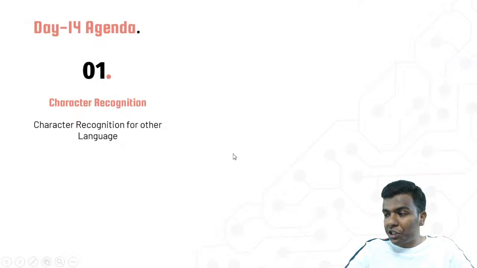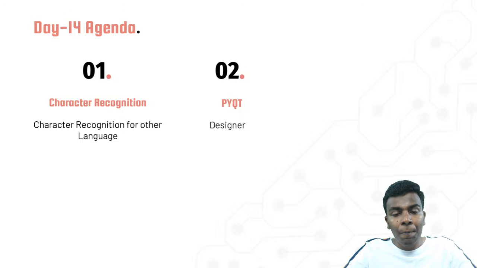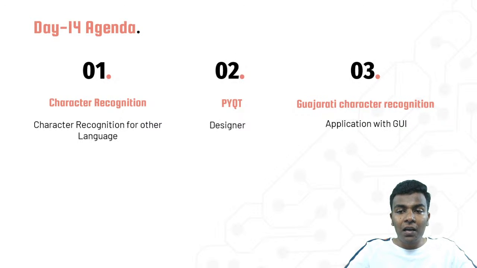So we are going into the session. First of all, we are going to see what is meant by character recognition, which you can deploy for your language or another language also. Here we are going to see another library called PyQt, with the help of which you can create a GUI part. Then we are going to deploy the application, which is Gujarati character recognition.